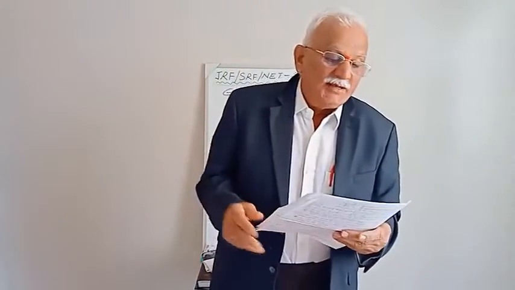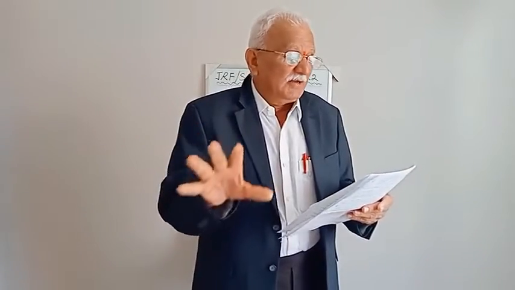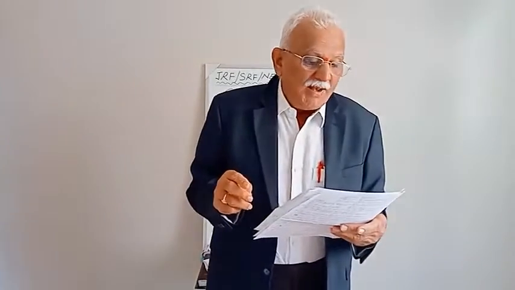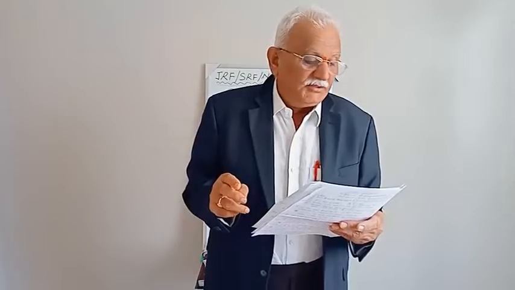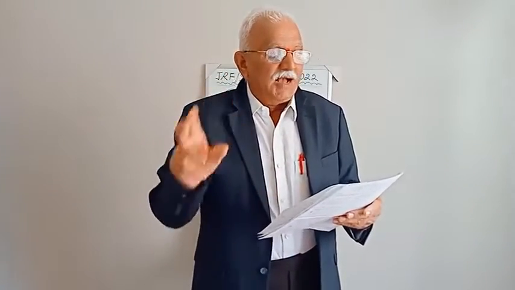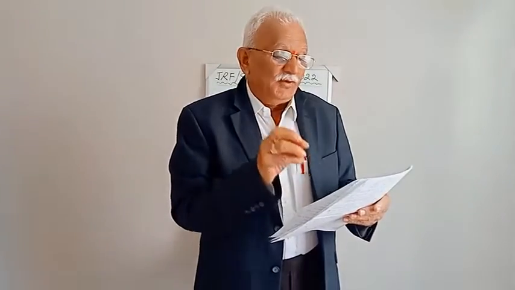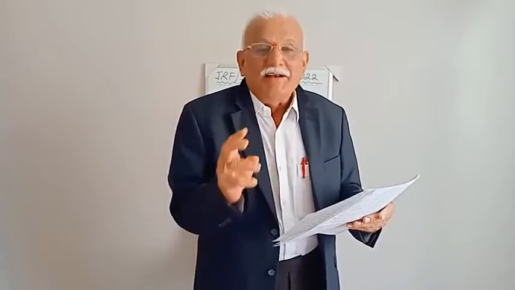Good. Next bit. Soils with high pH are generally deficient in zinc and manganese. Very good. Correct statement. Soils with high pH, 7.5, 8.5, that much pH, are generally deficient in zinc and manganese. Here, the plant nutrient useful in increasing resistance to diseases and insect pests is potassium. This is a separate bit. So assertion and reasoning are over. Now, soils with a high pH are generally deficient in zinc and manganese. The plant nutrient useful in increasing the resistance to diseases and pests in crops is potassium.